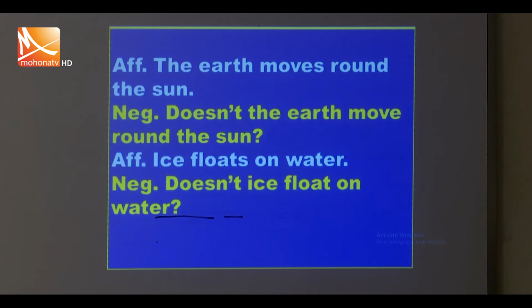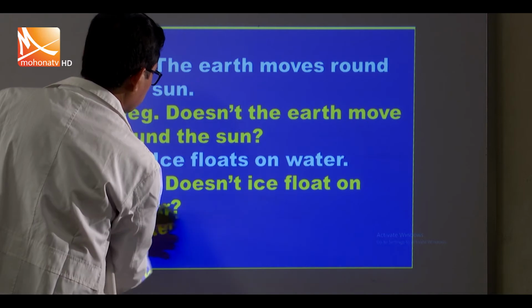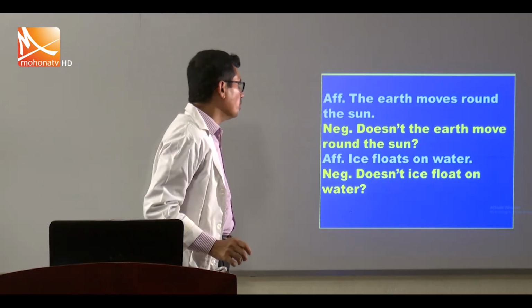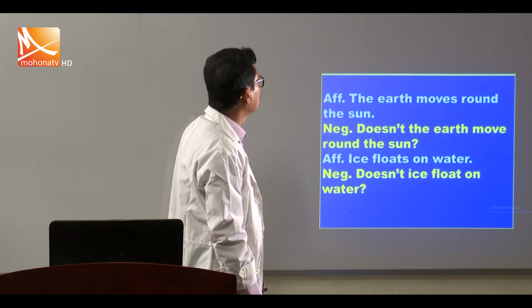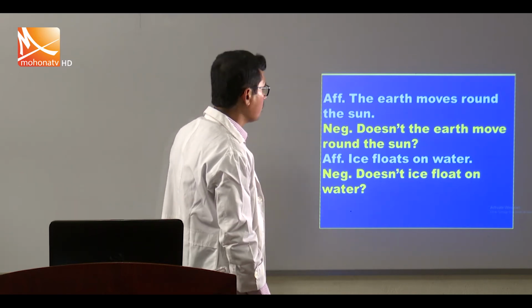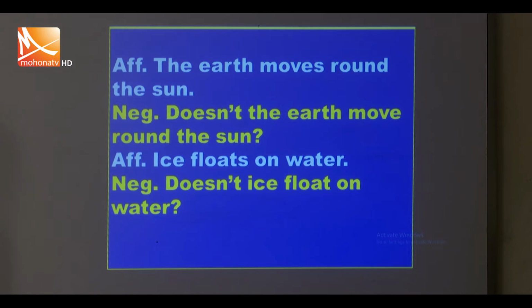Okay. Next: The earth moves round the sun. There is no auxiliary verb, so we use do, does, or did. Here it is simple present tense and the subject is third person singular, so we use "does". Does plus not, contracted form "doesn't": Doesn't the earth move round the sun?